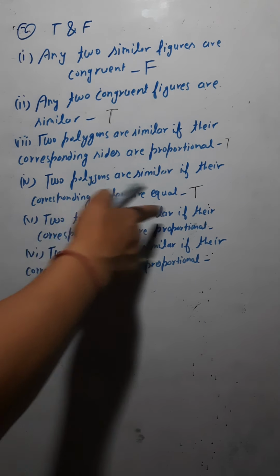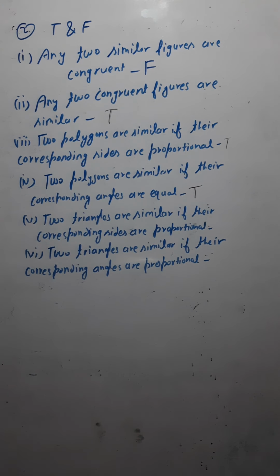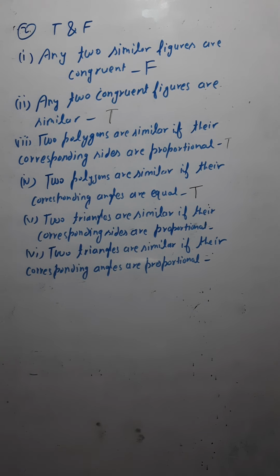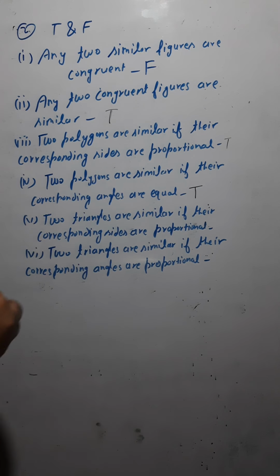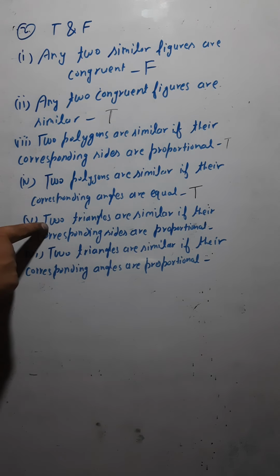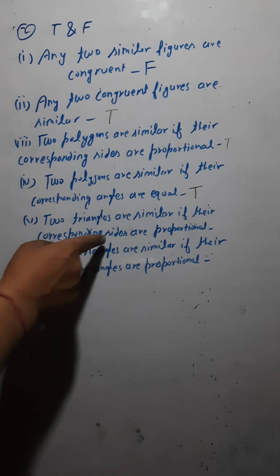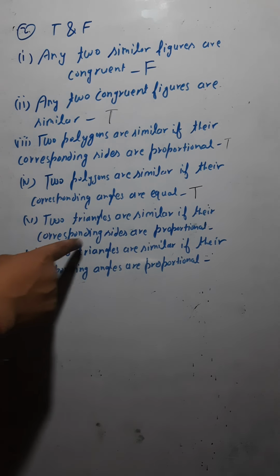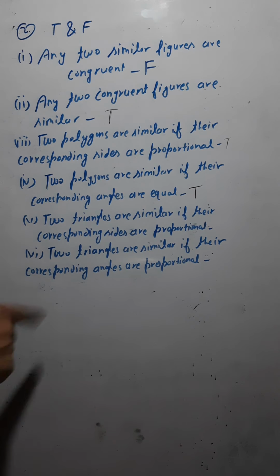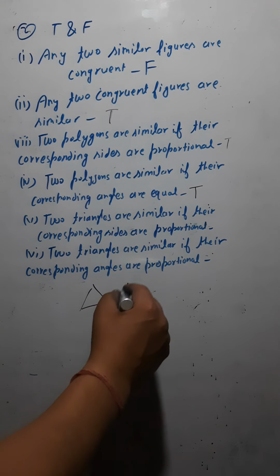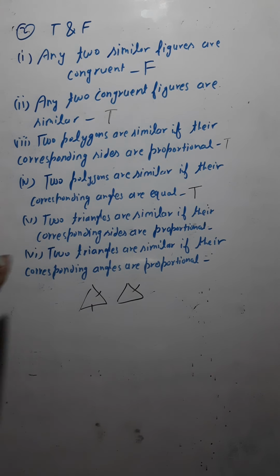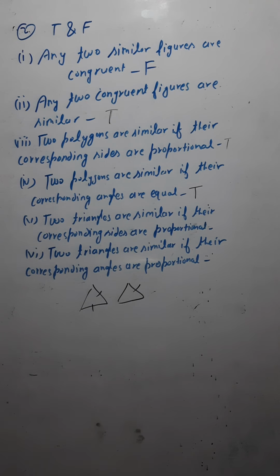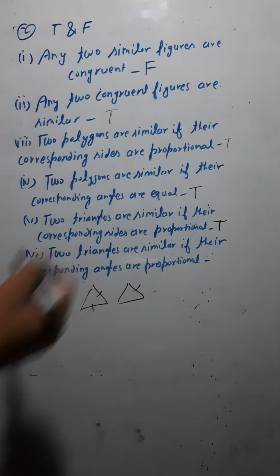Two triangles are similar. We have already discussed the similarity of triangles. Two conditions we have discussed there. Two triangles would be similar, number one, if their corresponding angles are equal. Number two, if their corresponding sides are proportional, or you can say their corresponding sides are in the same ratio. So look here. Two triangles are similar if their corresponding sides are proportional. If the corresponding sides of the two triangles are in the same ratio, this one side by this one side equal to this one side by this one, then we would call the triangles similar. So this statement is true.